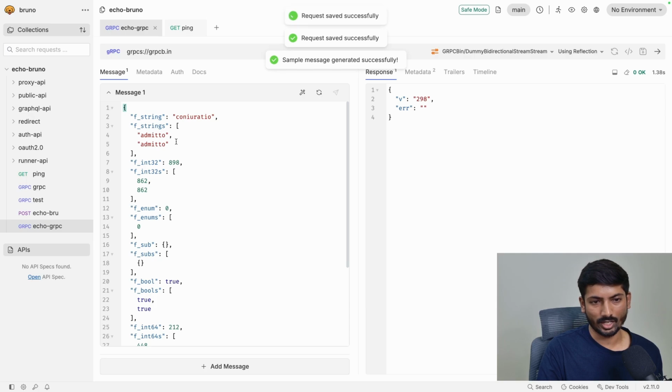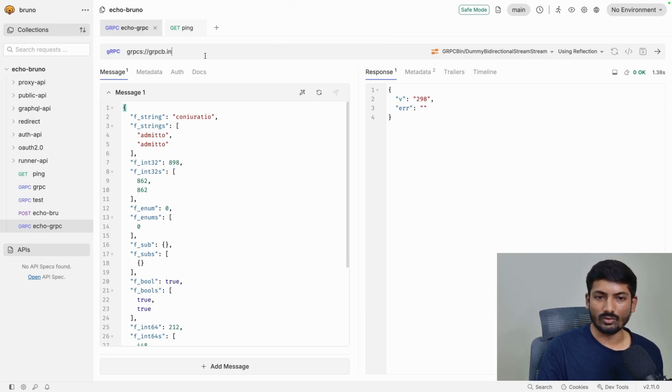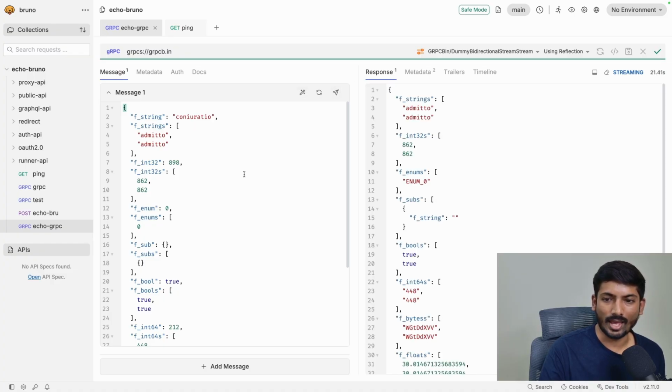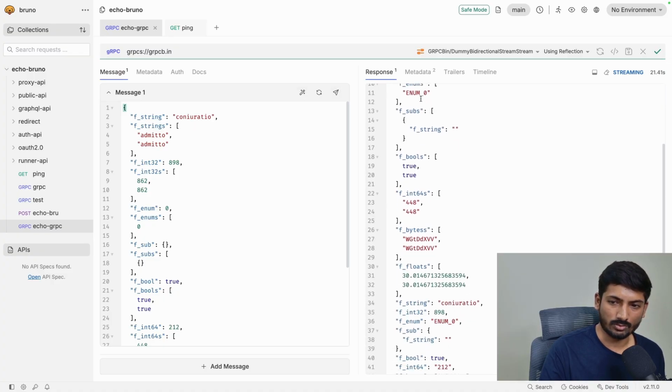So this is my autofill message. Once you do that, you have to send a message, or you have to just execute right now. Once you execute the request, the connection is established, and the Send gRPC Message button is enabled here. Previously it's not there because the connection is not set up. So you have to set up a connection here, and then click on Send gRPC Message, and then you will receive a response here.